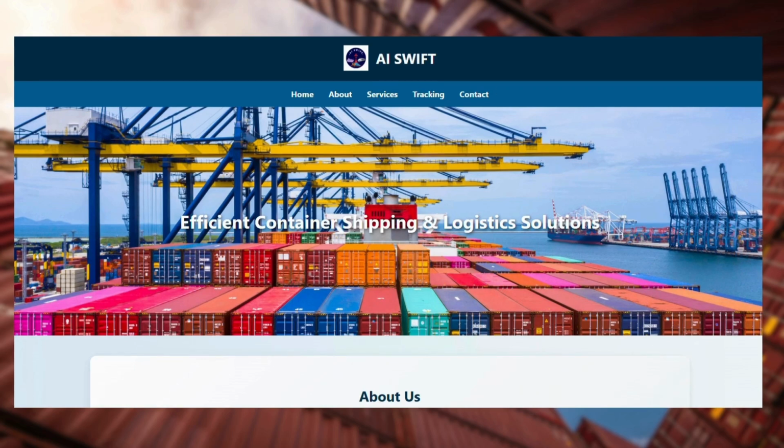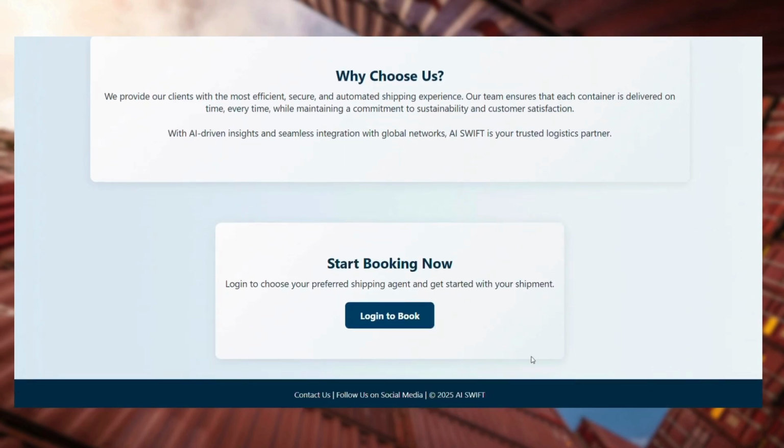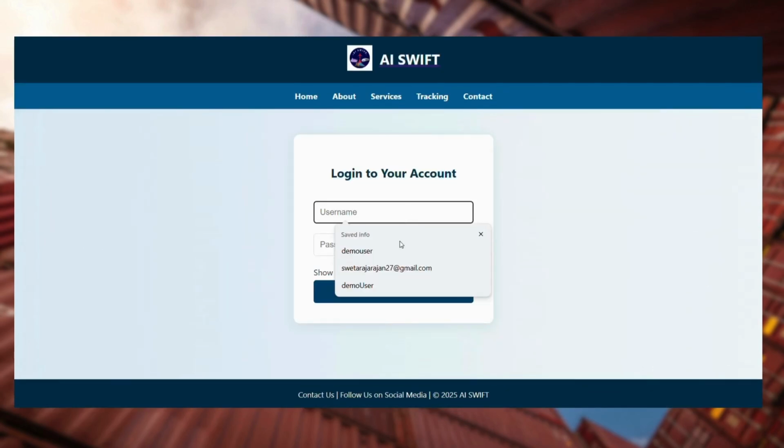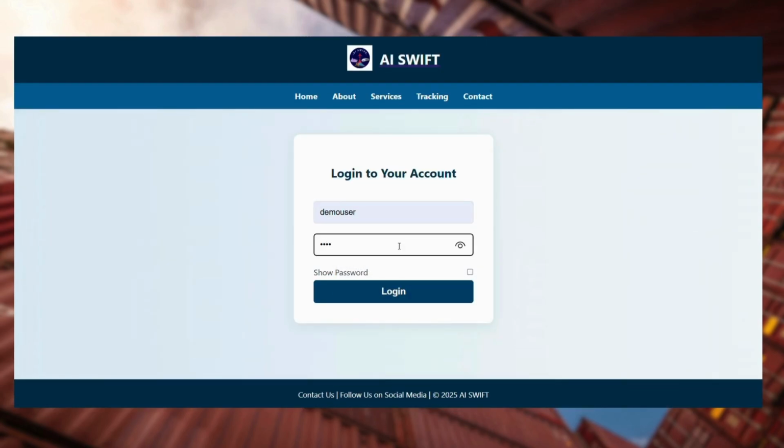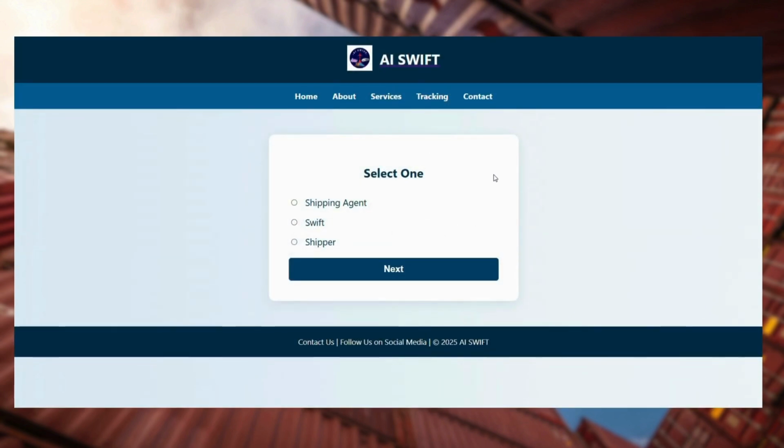So this is the main dashboard of our system. Then we should proceed for the login. Then we should add our username and also our password. Once we have logged in, then we should select one of these. So there are three parties involved in the system, which is the shipping agent, Swift, which is us, and also the shippers, which is our customers.